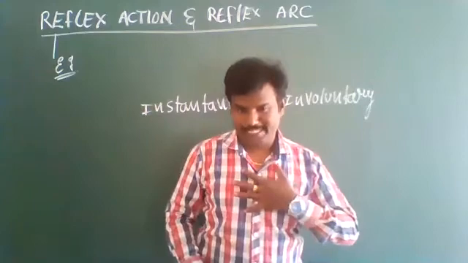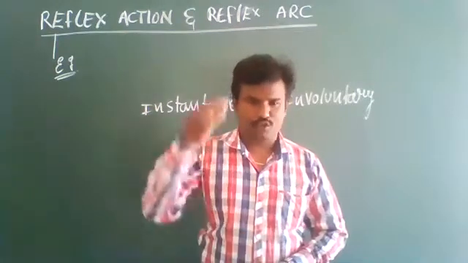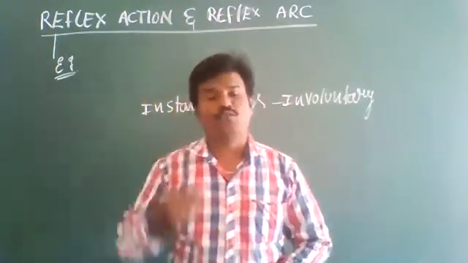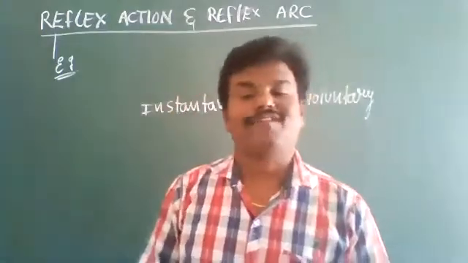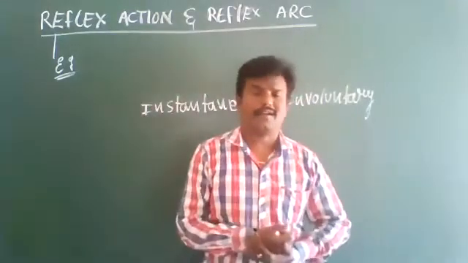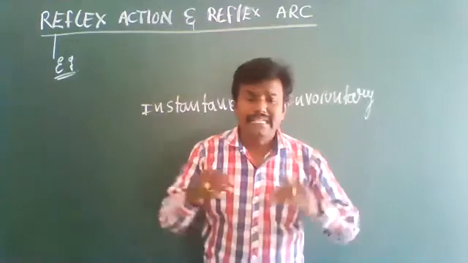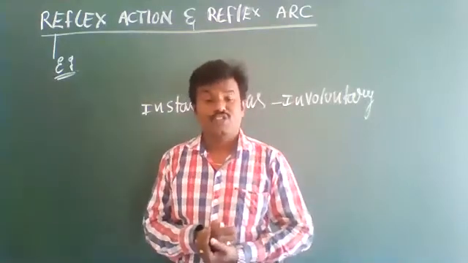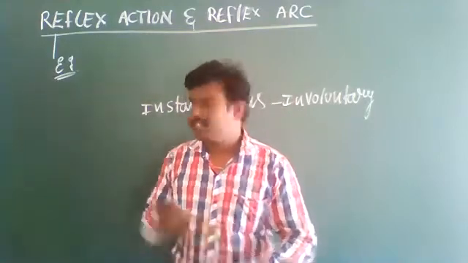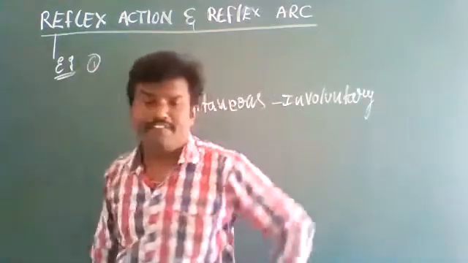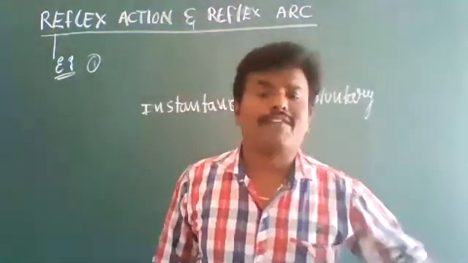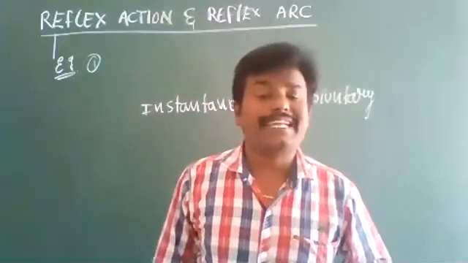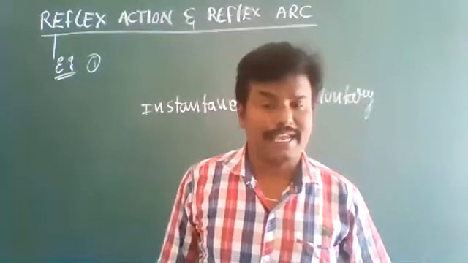Why? To protect ourselves without the proper conscious involvement of higher centers of the brain. Suddenly it occurs; those are called reflex actions. That is one example: when strong wind blows, suddenly we close our eyes to prevent dust particles entering our eye.